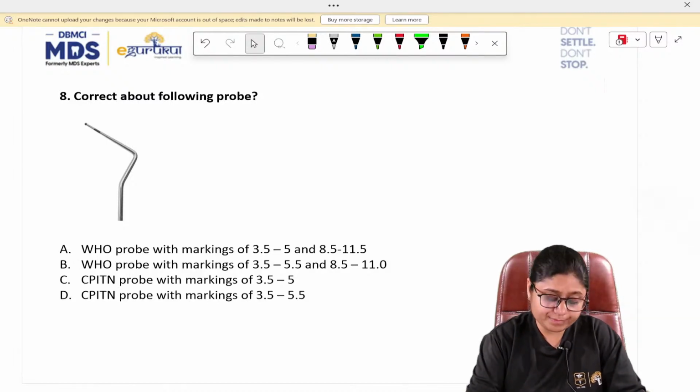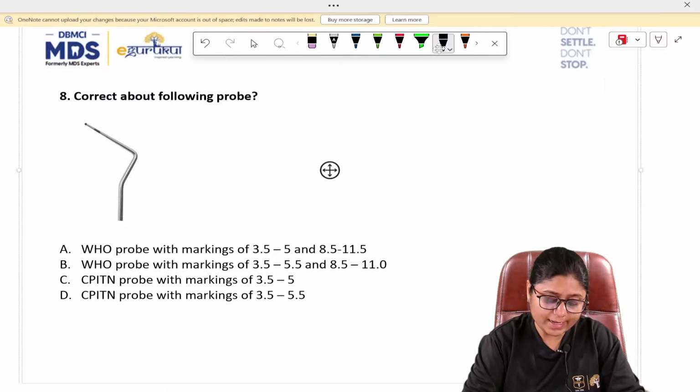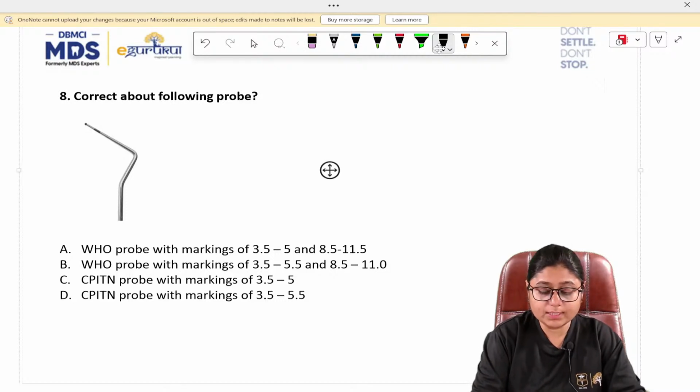Now, option number 8. Correct about the following probe. This is a probe, an image-based question, right? You can see the probe, just see that it has a ball end and a marking. Okay. This is only what is important for us.